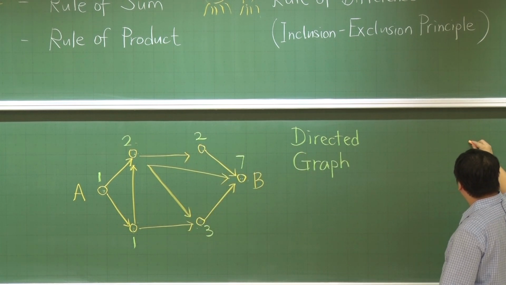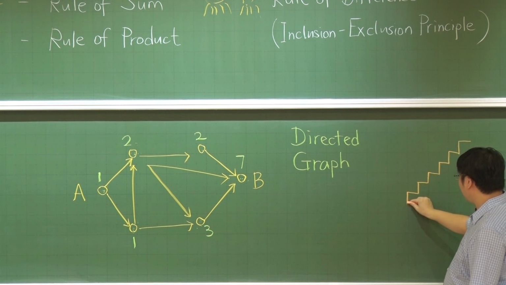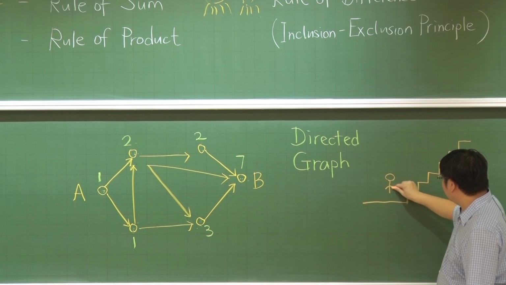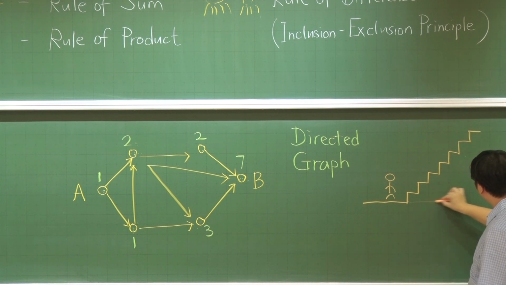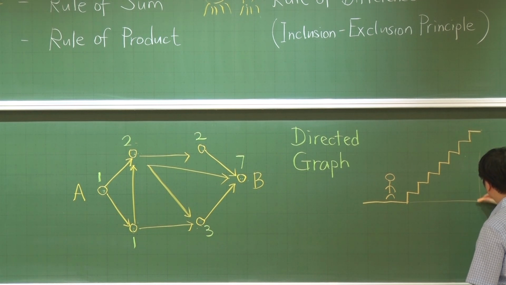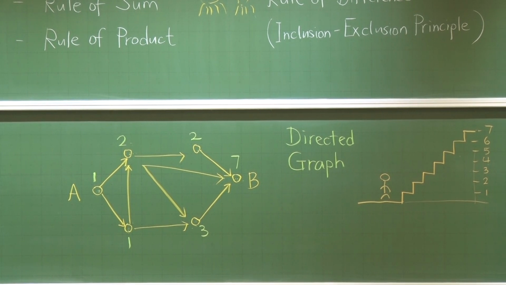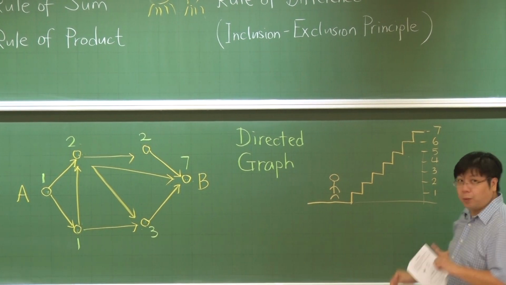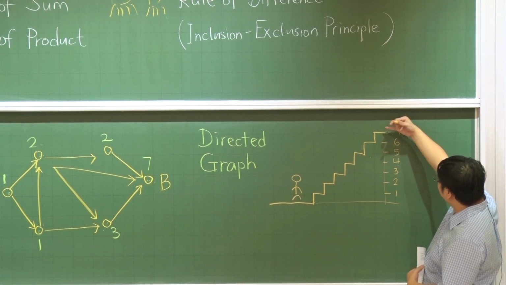So let's have a stair. This is a stair. You are standing at this location, and then you want to reach the top. There are 1, 2, 3, 4, 5, 6, and 7 levels. So you want to reach the top. Each time you can move 1 step or 2 steps. So how many ways can we reach the top position?